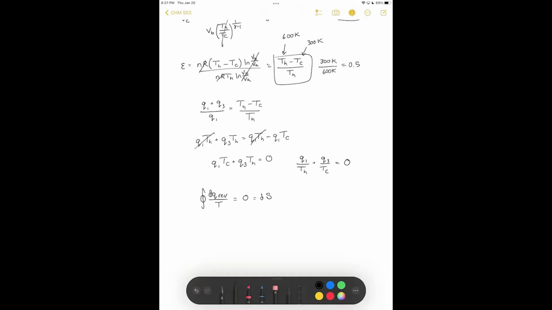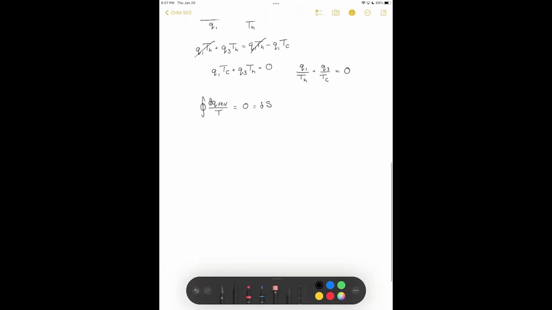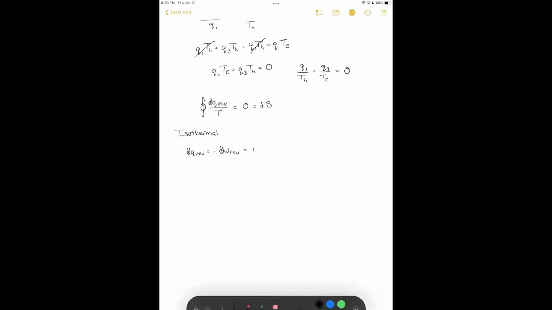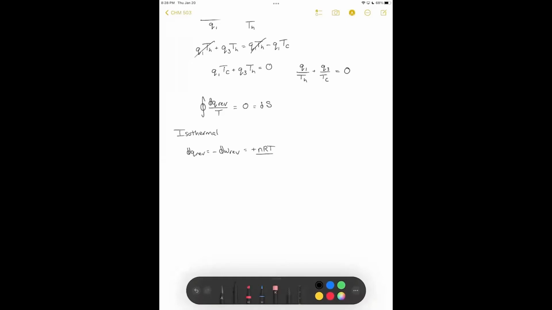So if we have an isothermal process, there is no change in temperature, and so the reversible heat is simply equal to the reversible work. So let's calculate entropy for an isothermal process. If we have isothermal, dq reversible is equal to negative dw reversible, which is positive in this case, nRT over V dV. It's positive because it's the negative work and the work is negative.